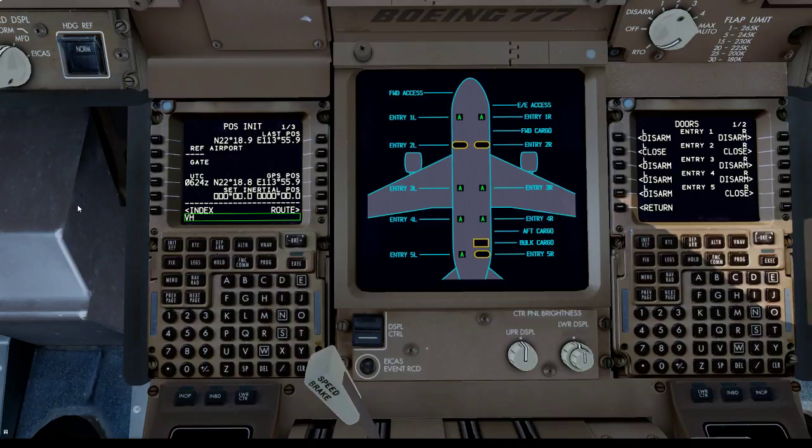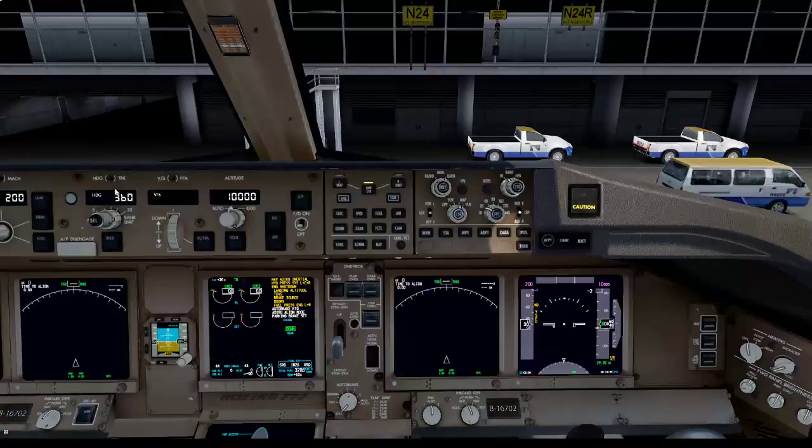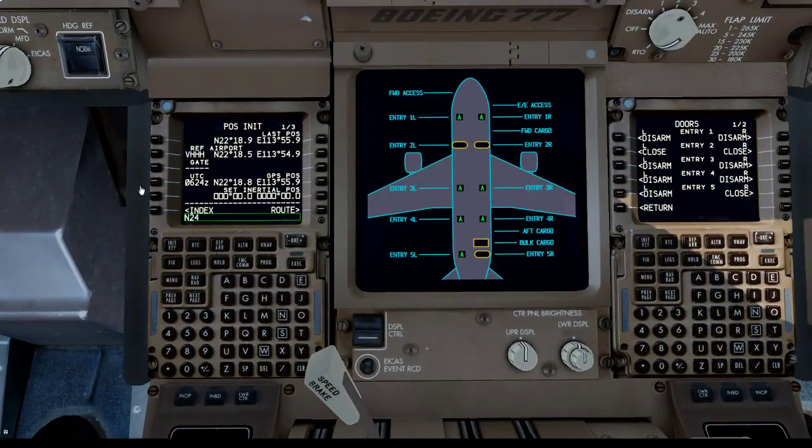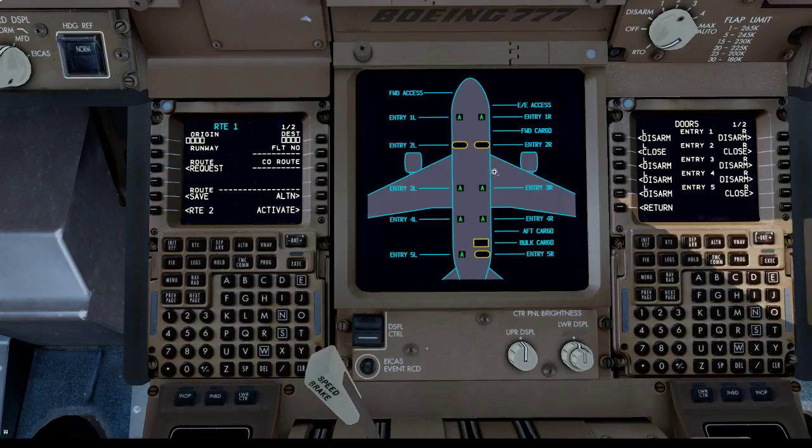Alright, so we are at Hong Kong, and I'm at November 24. Let me just see if the FMC will allow me to enter that. Yes, thank you. So I'm at Hong Kong, so let's try to get the company route since I already exported one.